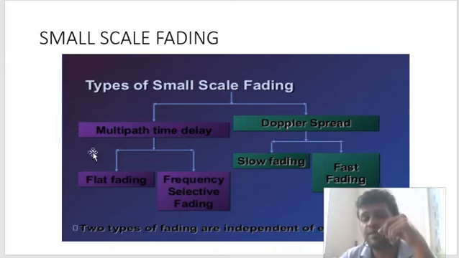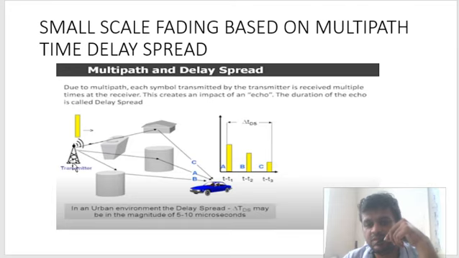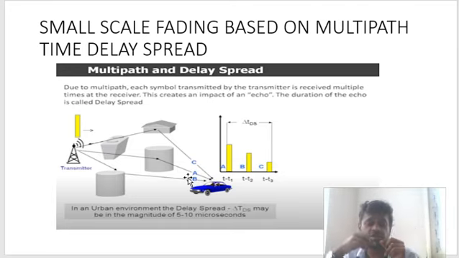So small scale fading is caused by multipath components. When we transmit a signal, some building will come in between, see here, and it will be reflected. Even if a building doesn't come, what will happen? This will be one path. Another signal will hit this building and come here. In that case also there will be multipath components. So remember, signal doesn't travel in a straight line.